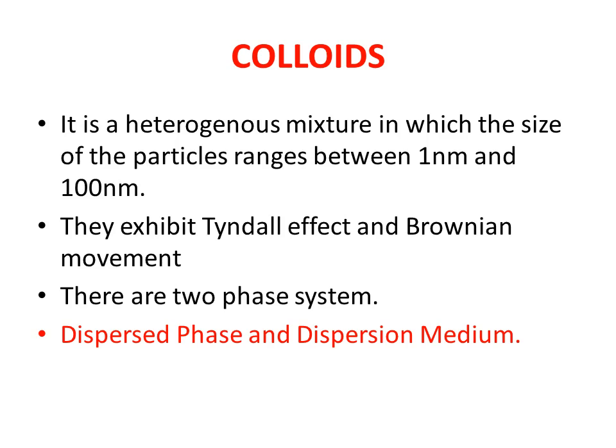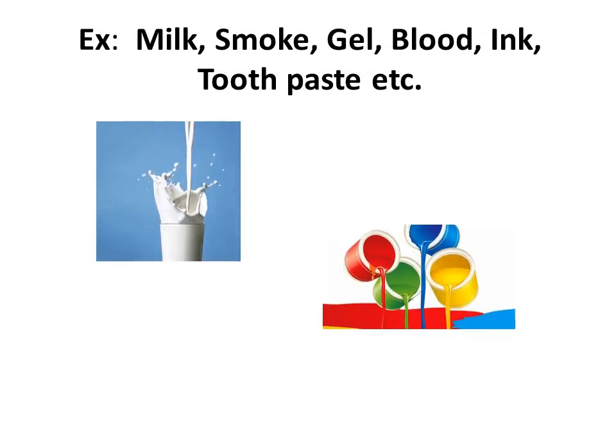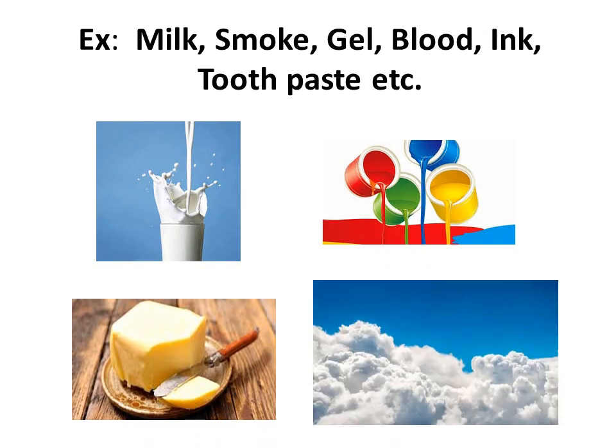In the same way, the dispersed phase is less in amount and the dispersion medium is like the solvent, which is more in amount. Examples of colloids are milk, smoke, gel, blood, ink, paints, butter, ghee, clouds. There are many colloidal solutions you can observe.